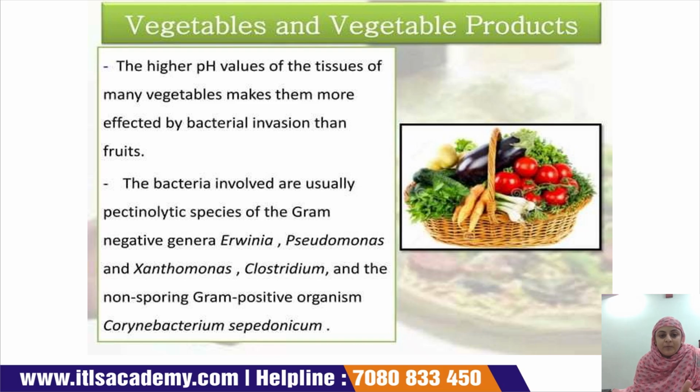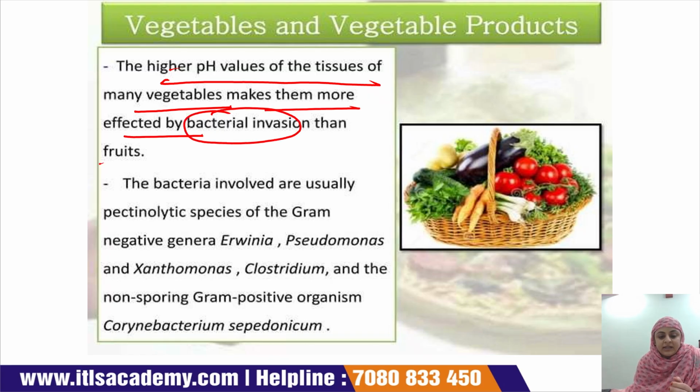Vegetables and vegetable products. Now, the cereals are completed. The fruits and their fruit products are completed. The last is vegetables and vegetable products. The higher pH value of the tissue of many vegetables makes them more affected by bacterial invasion than fruit. If the pH value of the vegetable tissue is higher, then it can be more affected by bacterial invasion as compared to fruits.